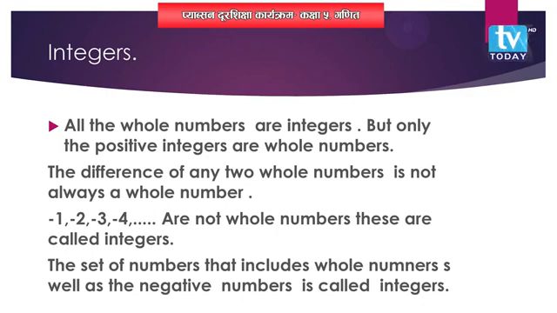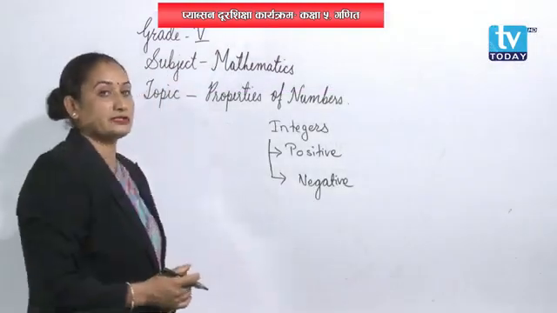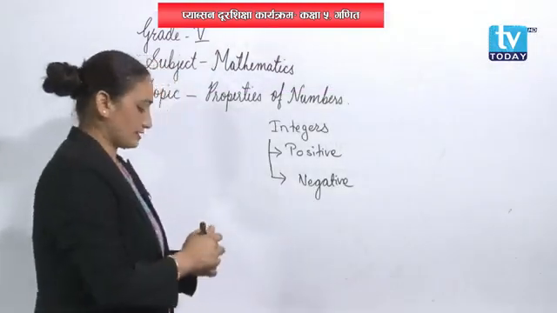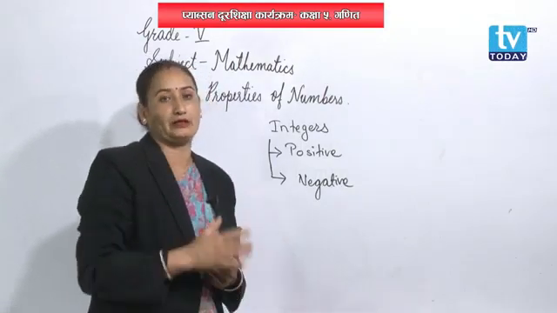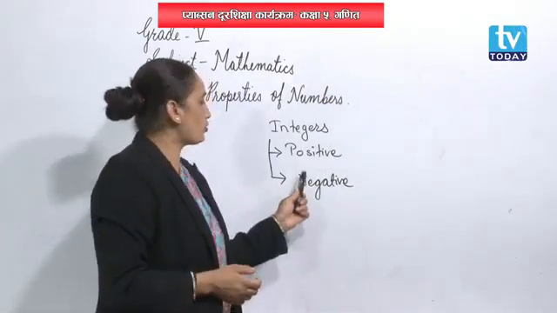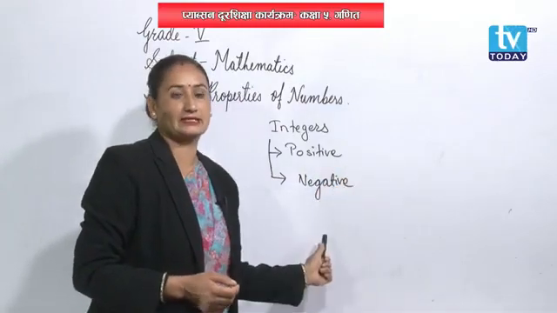There are 2 types of integers, that is positive and negative. Positive and negative integers are there. Positive, it's the whole number, okay. Positive whole number and negative whole number.